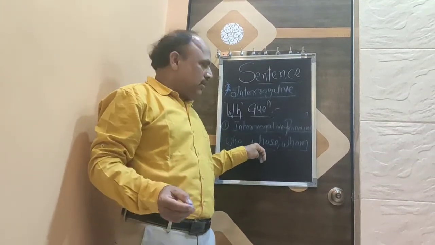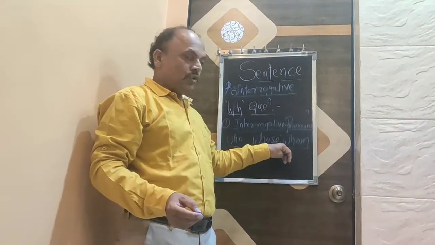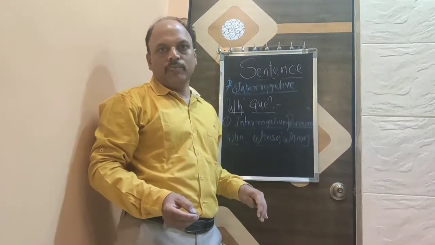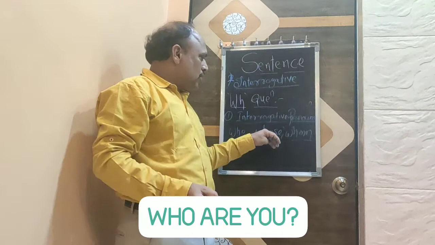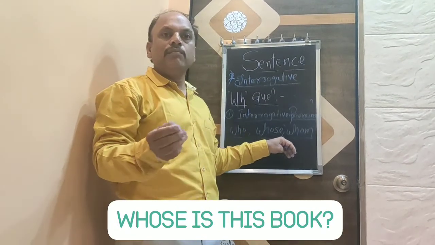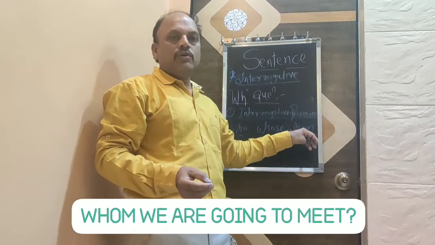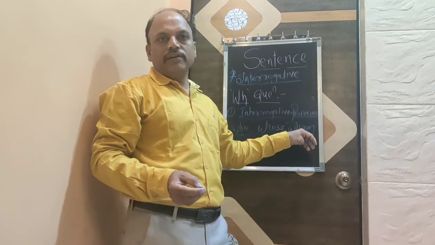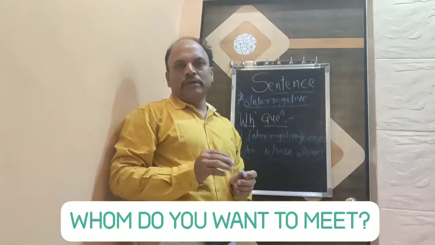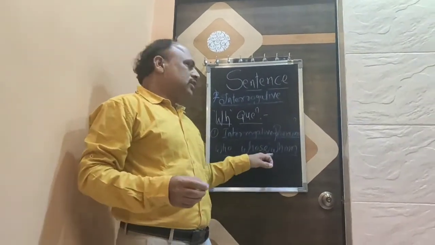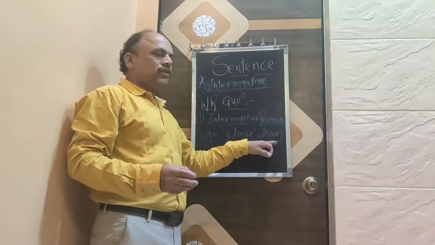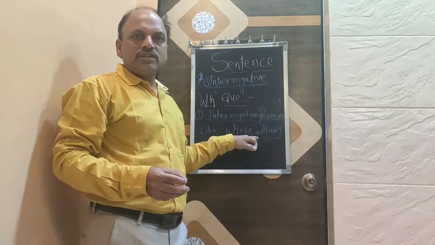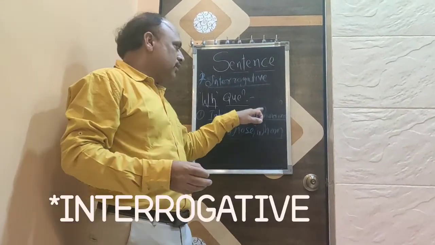Those are who, whose, and whom. For example, who are you? Whose is this book? Whom are we going to meet? Whom do you want to meet? Looking at all these three pronouns, we will come to know these are WH interrogative pronouns.